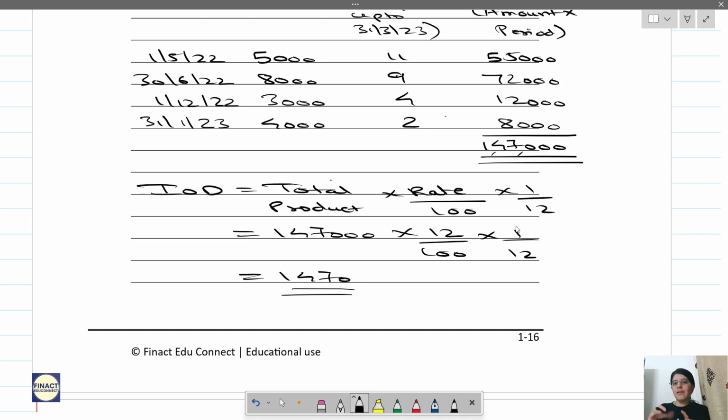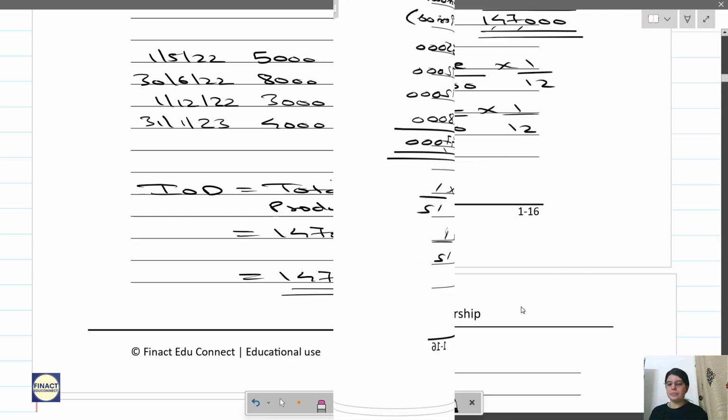Though this is like a weighted average, you calculate, no? This month's period is like weights. Somewhat like a weighted average you calculate, but you don't divide it by the total number of weights. You use that product and you apply the rate. Now see here.